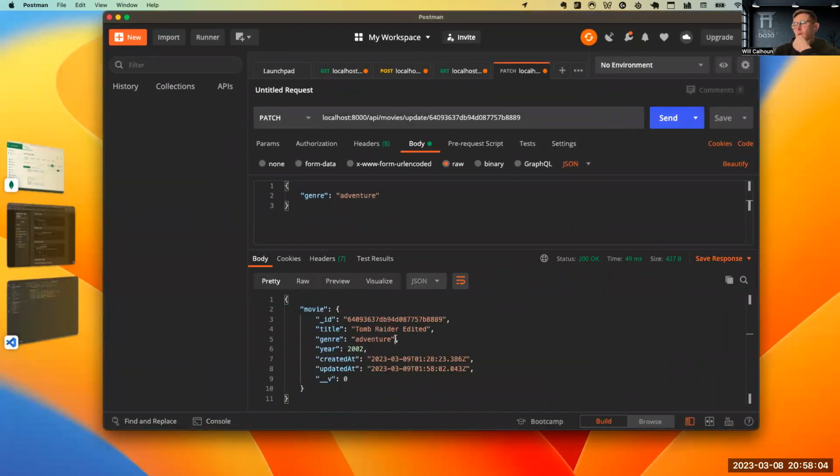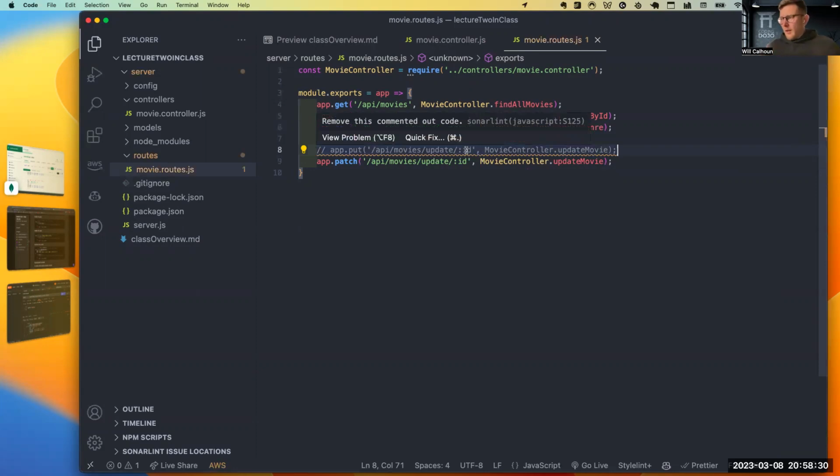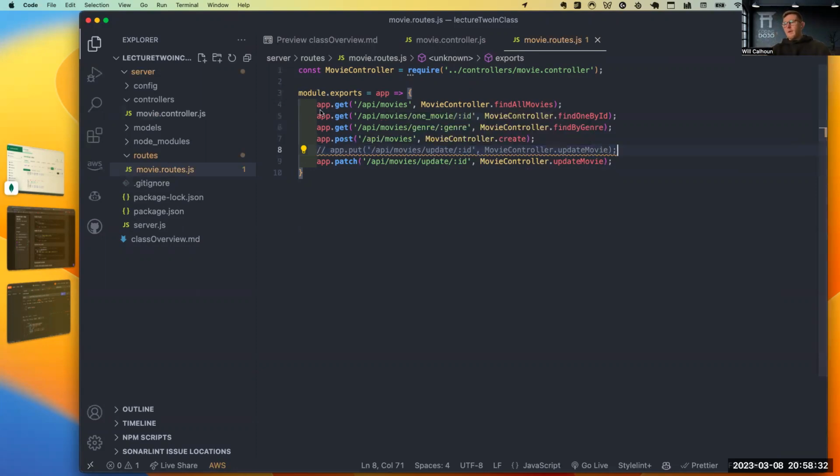Perfect. So now we're able just to edit this one field versus having to edit everything. So that's just a big difference. Thank you, Bear. We have to make sure that if you're dealing with put and patch, these are correct, right? I'll do the same thing for the sake of, if you wanted to do the other one, because when I push this code to GitHub, that way you have both. And we'll keep that other out.